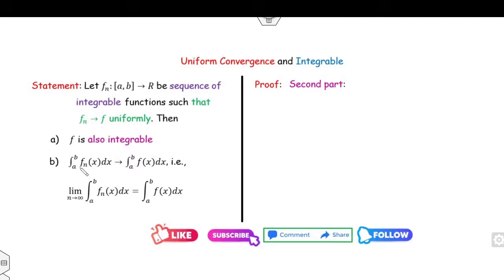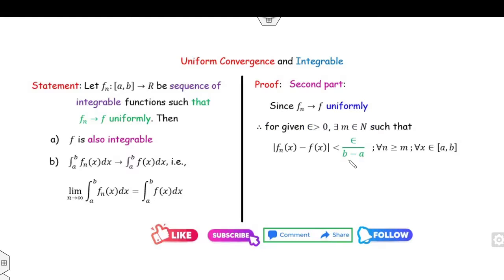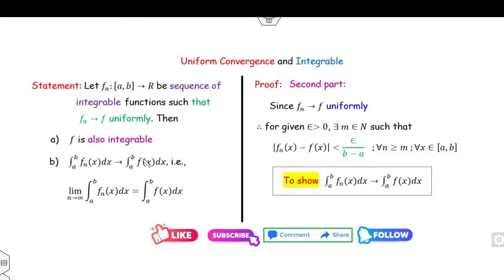What is your target? Your target is to prove the integration of this. We can start from f. Since f_n converges to f uniformly, it means |f_n(x) minus f(x)| is less than epsilon over b minus a. Why do I consider b minus a? I will tell you. What is your target? Your target is to prove this limit, that means it converges. So your target is to prove the integral of f_n minus the integral of f should be less than epsilon.